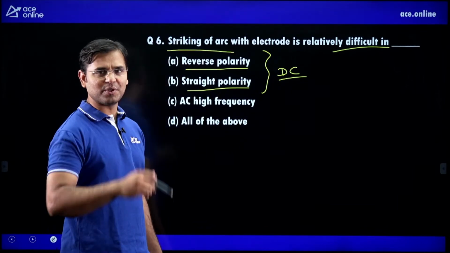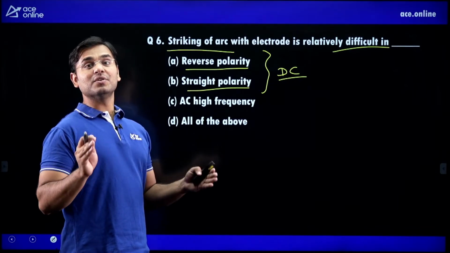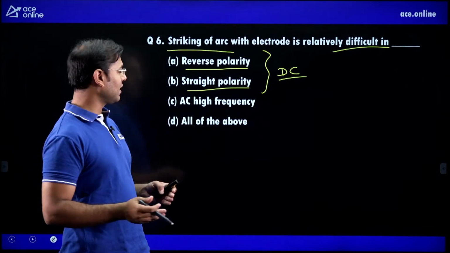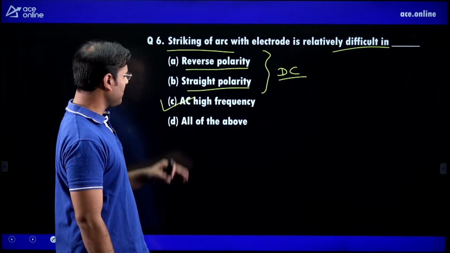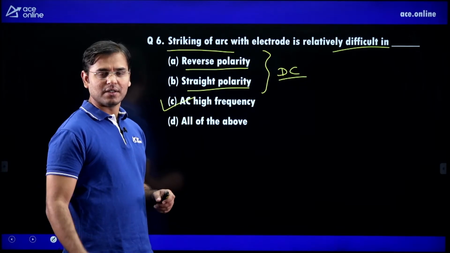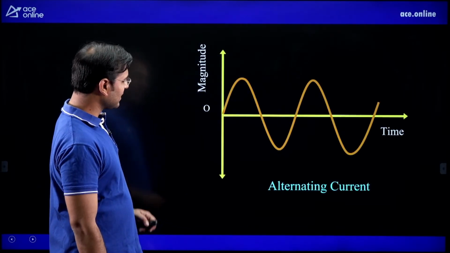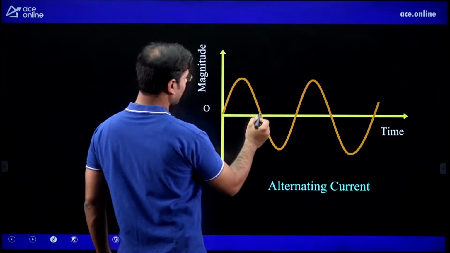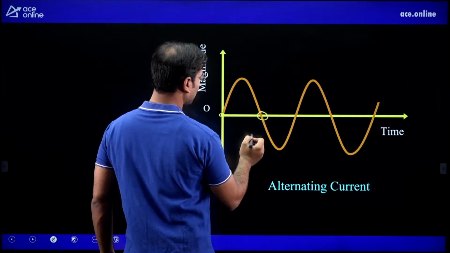But it is not easy to produce a spark in alternating current, AC high frequency. Why is it very difficult to produce the spark here? Because you can see that in alternating current, here the current is 0. Here the current is 0.